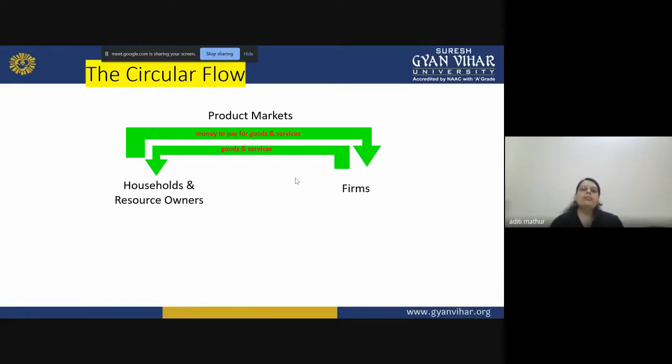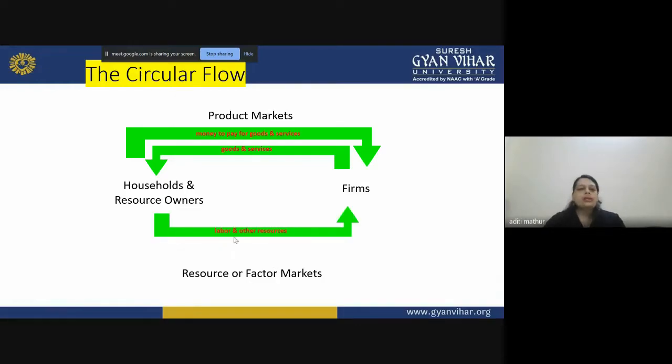So when we go into the market, we give money and take the product. Let's take an example. I'm going to buy sugar, so I'll go to the shop, give the money and buy a certain number of kgs of sugar, whatever I need, right? So this market, where the exchange of goods and services for money takes place, is known as your product market. And what is the resource market or the factor market?